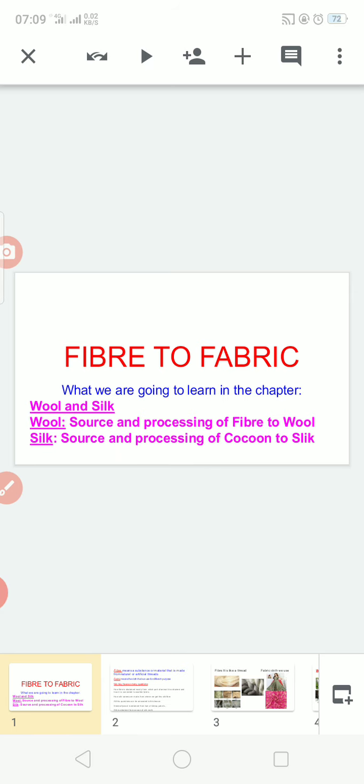Today we are going to learn a new chapter, that is fiber to fabric. In this chapter we mainly discuss wool and silk: how they are obtained, what the sources are, and how to process fiber into wool as well as cocoon into silk. That means how to prepare wool and silk. That is the main topic we are going to discuss in this chapter.